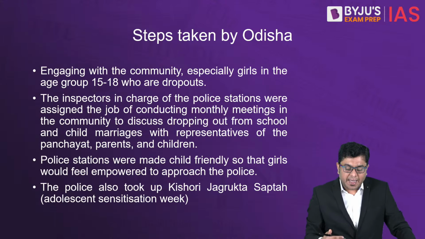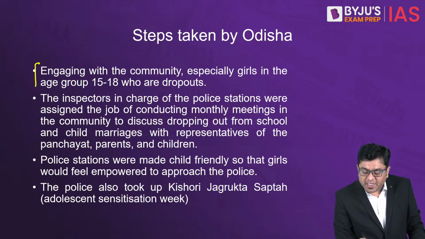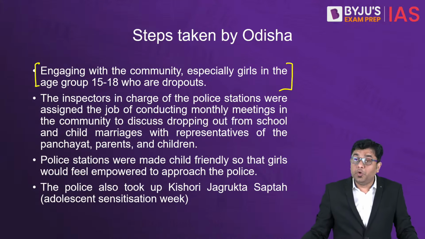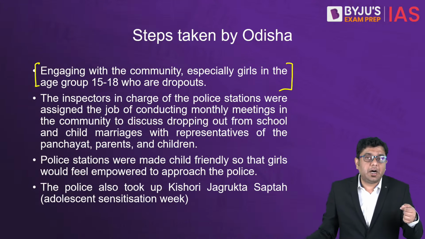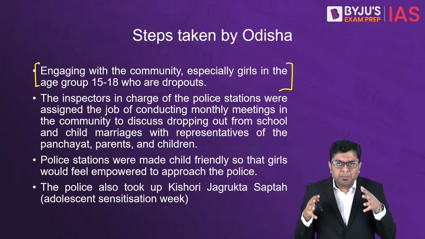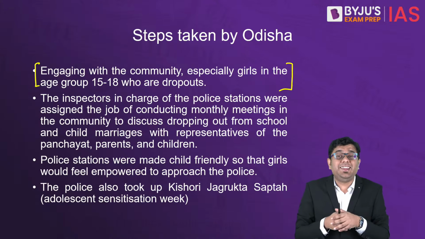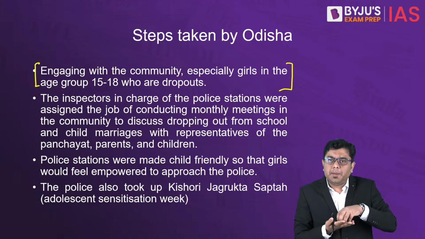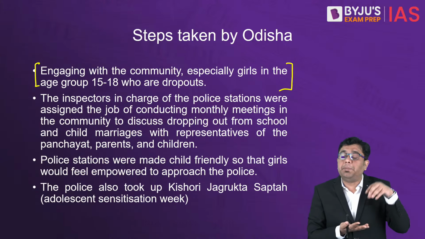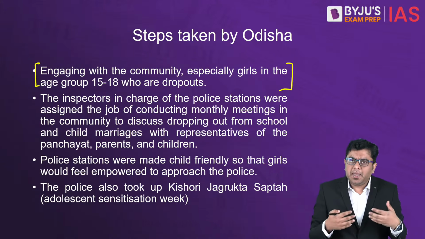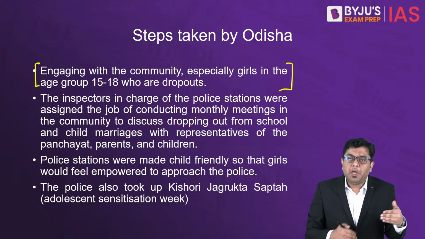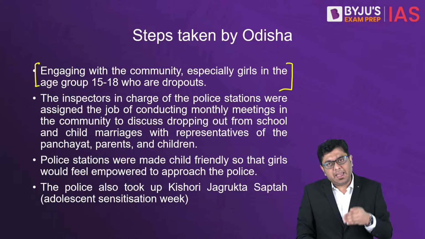But along with that, you also have the government engaging with the community, and along with counseling, members of the district administration engaging directly with the local community, with the tribal heads, with the panchayats, and thereby trying to encourage them not to practice this anymore.